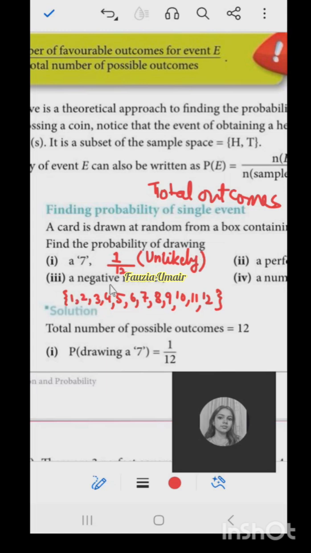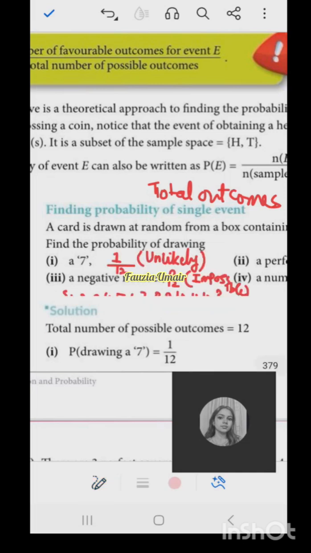अच्छा, a negative number. How many negative numbers are there in this sample space? Ma'am, no. No, so it will be 0 by 12. So what will be the keyword for this? It is impossible. Very good. Okay, it is impossible. You cannot pick a card with a negative number on it.